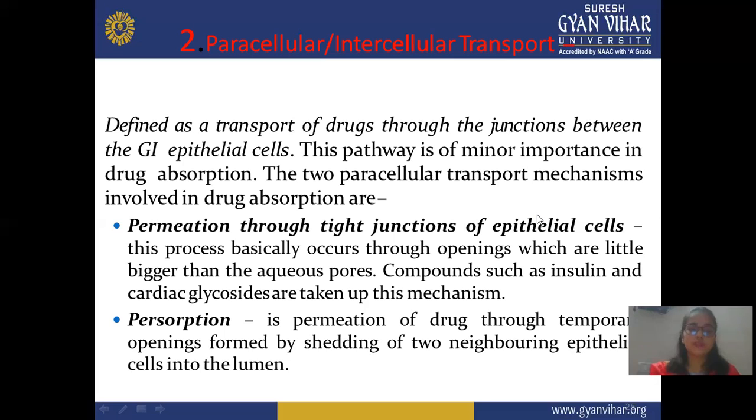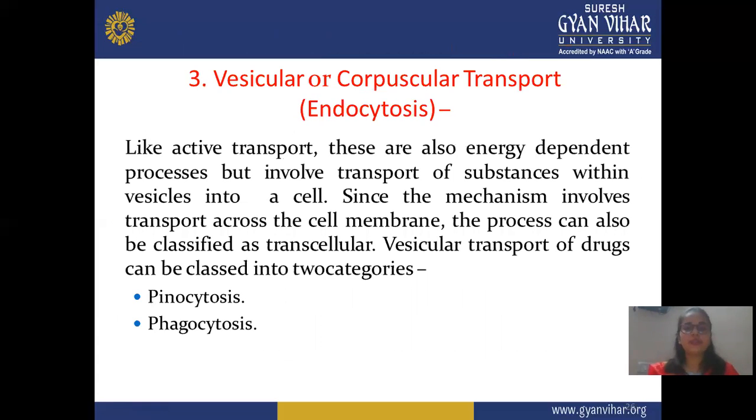In permeation, this process basically occurs through openings a little bigger than the aqueous pores, and compounds such as insulin and cardiac glycosides are taken up by this mechanism. These are examples of permeation through tight junctions. Means your drug passes through these tight junctions. Next is persorption, a permeation of a drug through temporary openings formed by shedding of two neighboring epithelial cells in the lumen. And the third type is vesicular or corpuscular transport.